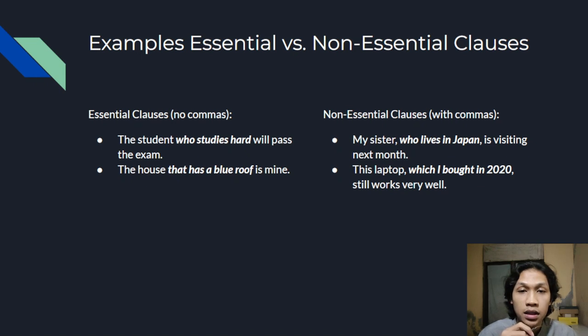The second one is the non-essential clause. My sister, who lives in Japan, is visiting next month. And this laptop, which I bought in 2020, still works very well. This clause gives extra information, so we add commas.